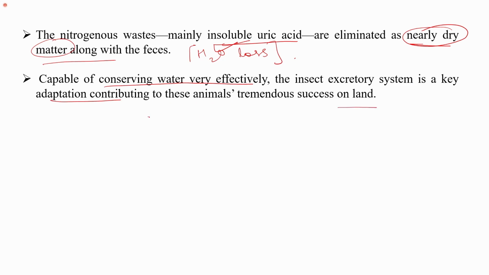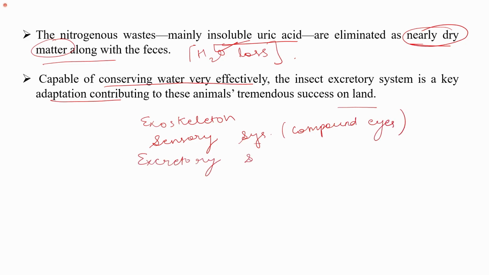So we see that they have a well-developed exoskeleton, and well-developed sensory organs, like for example, compound eyes. Then they have a well-developed excretory system, as we see. They undergo metamorphosis that allows them to reduce competition. So these are the various characteristics, and that is one of the reasons why they are tremendously successful on land. So therefore, this is about the phylum Arthropoda.